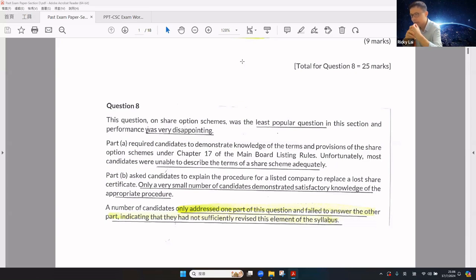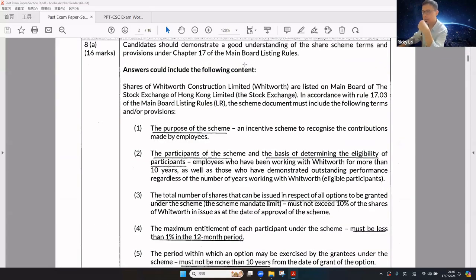Okay, a number of students only address one part of the question and fail to answer another part, so they will fail the examination because they have not sufficiently revised the whole syllabus. Now let's take a look at what the share scheme is under the Listing Rules.